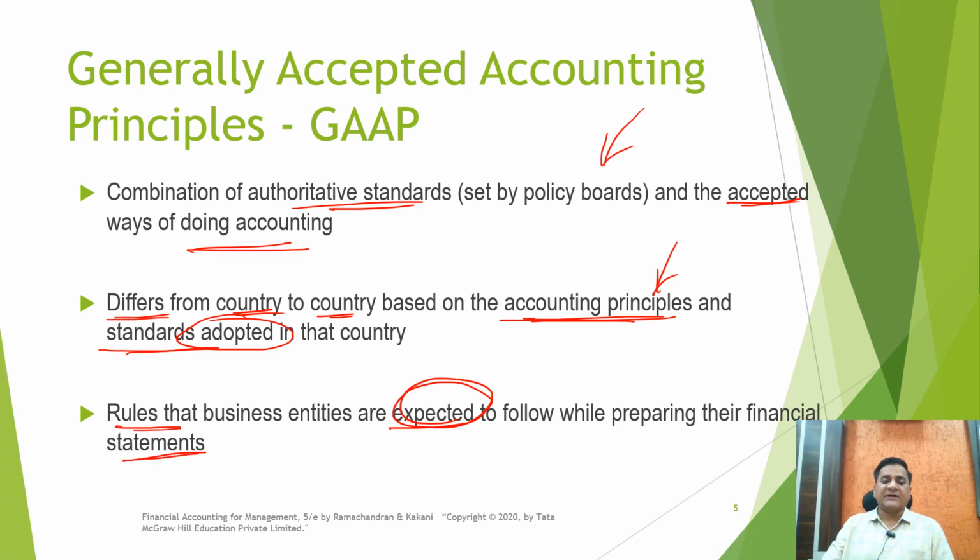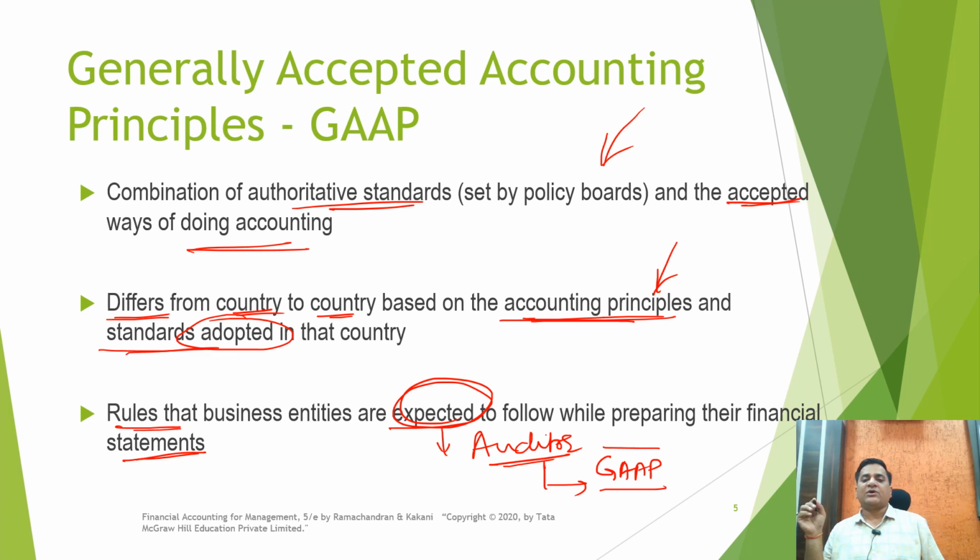What happens if the companies do not follow these rules? Then the auditors are given the duty to disclose this fact, that whatever generally accepted accounting principles are, these were not followed by this organization, which may have an impact on your decision making. They would issue a red flag saying, be careful whenever you are looking at the financial numbers of these companies, because the generally accepted accounting principles, or the general rules which are being followed by the other companies, are not being followed by this company.